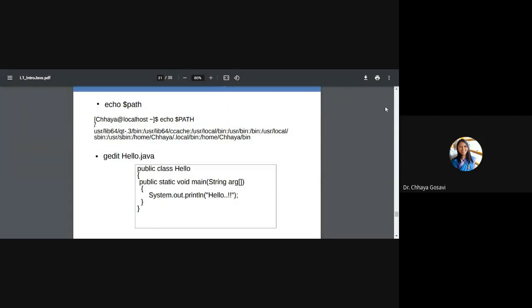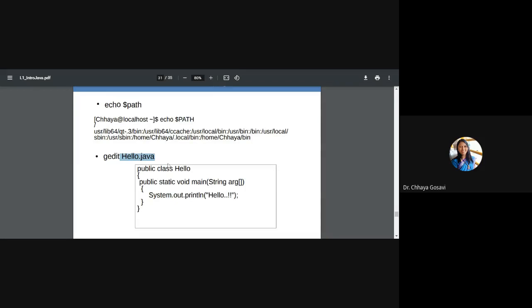To run a Java program, echo $PATH; it will display the current path, and you need to check whether the Java compiler is available or installed on this path or not. Here I am using the Linux command gedit hello.java. It will open an editor. Here I am not using Eclipse or NetBeans.